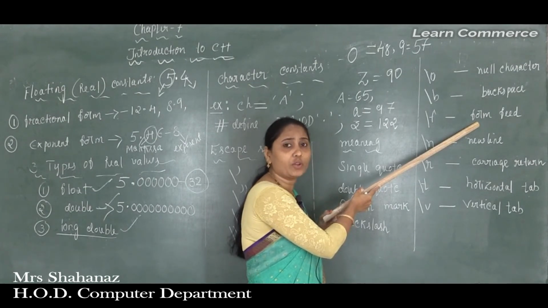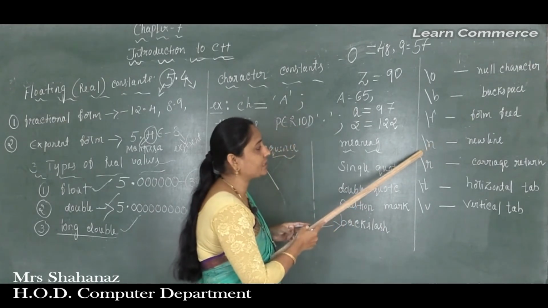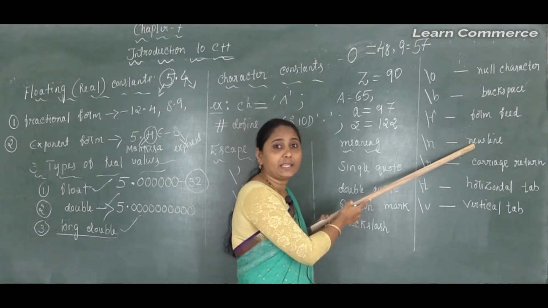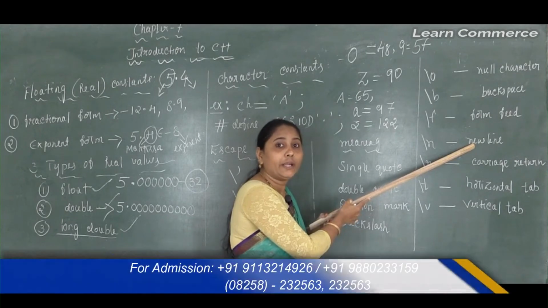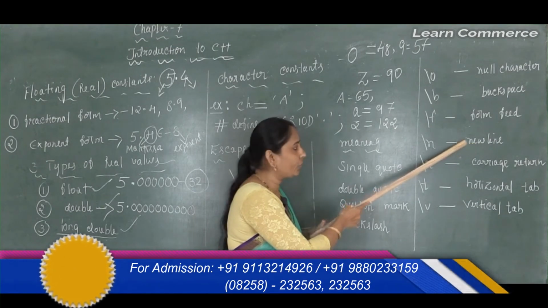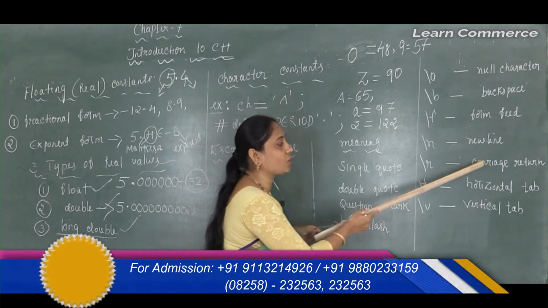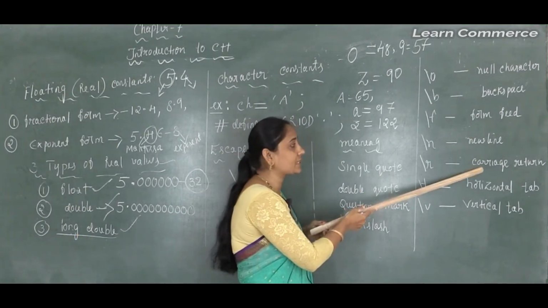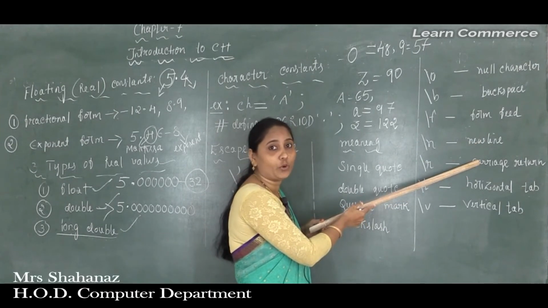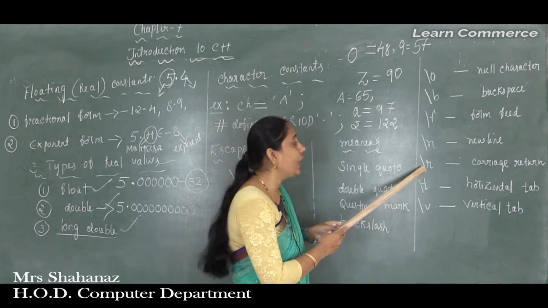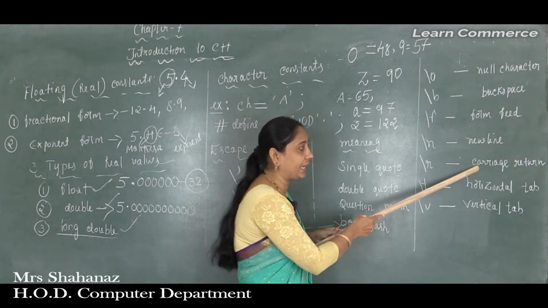As we know, the meaning of form feed is to start from a new page. And the next one is backslash n, called the new line, which works like the enter key, starting from a new line. The next one is backslash r, called the carriage return. Both are the same, the new line or the enter key, but we can also write the escape sequence as backslash r, the carriage return here.